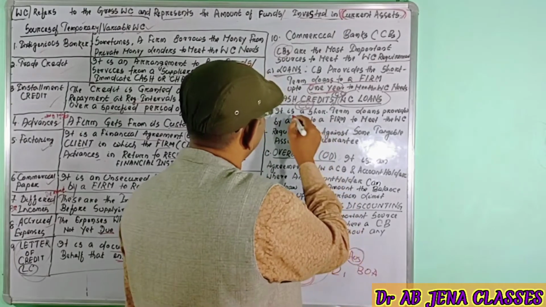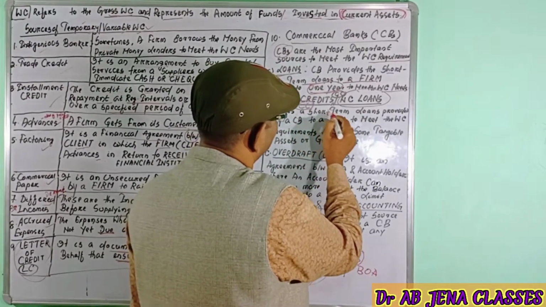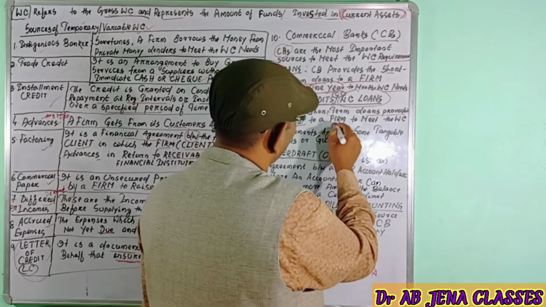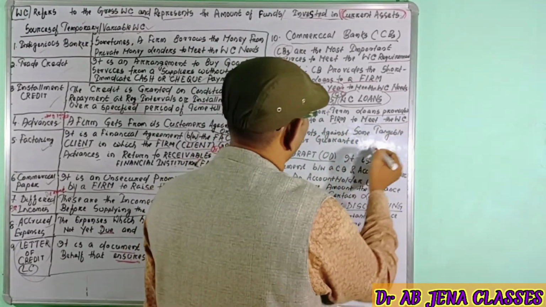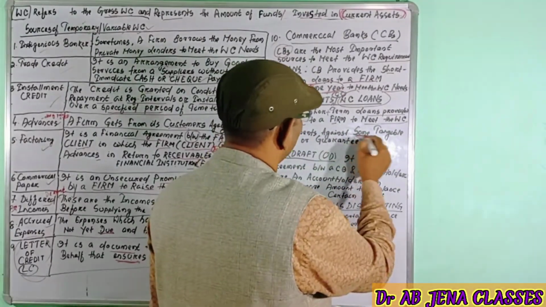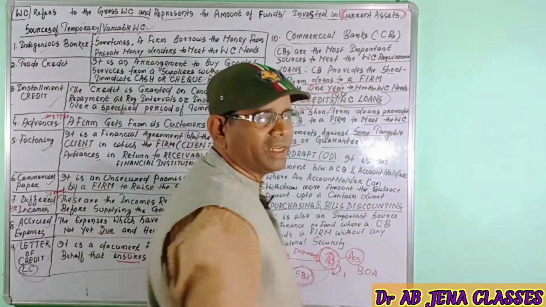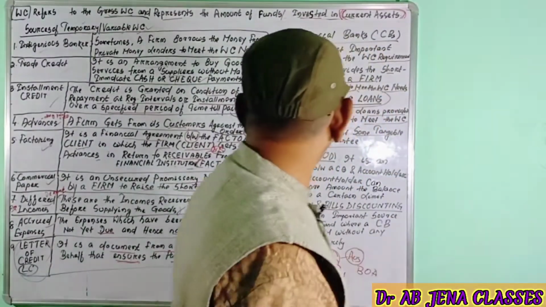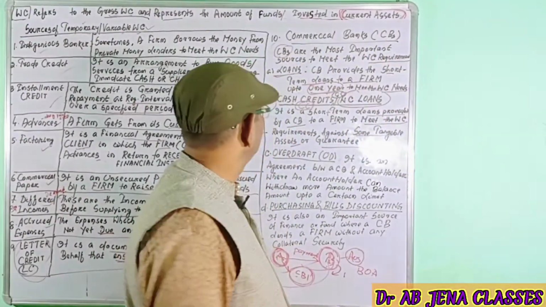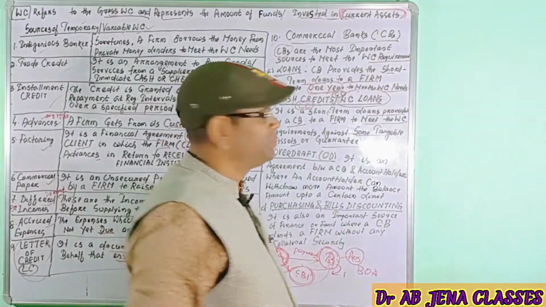Cash credit, CC, is a short-term loan provided by a commercial bank to a firm to meet the working capital requirements against some tangible assets or guarantee. Once again I am repeating, it's a vital and important concept.